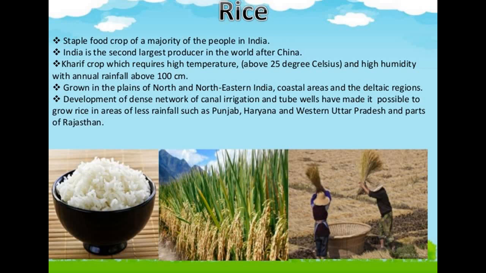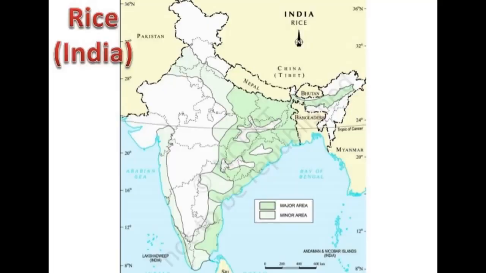Then the development of a dense network of canal irrigation and tube wells has made it possible to grow rice in areas of less rainfall such as Punjab, Haryana, western Uttar Pradesh and parts of Rajasthan. So these are all the green marked areas that you can see here. They are the rice producing areas, which you can see in the map. They are the major areas, and the white ones are the areas not covered. You can see.